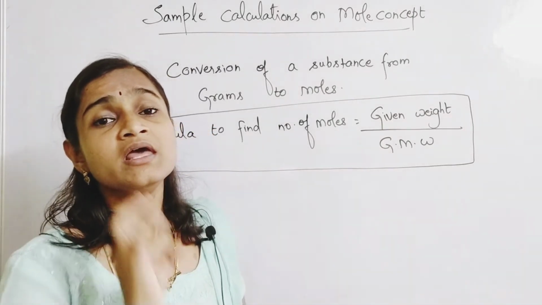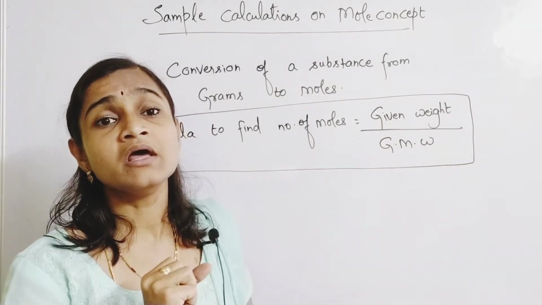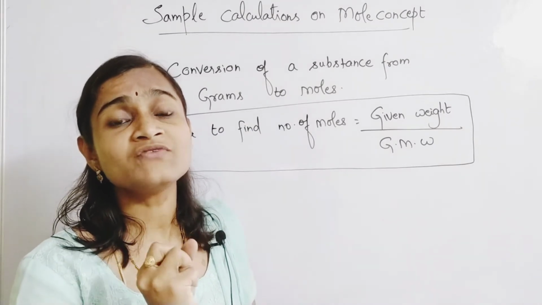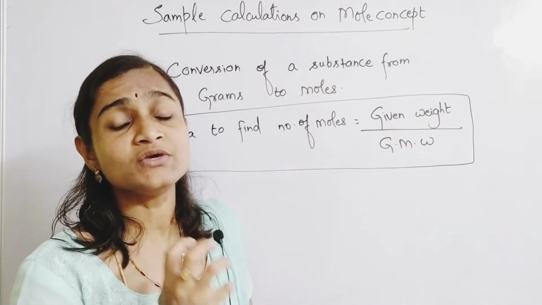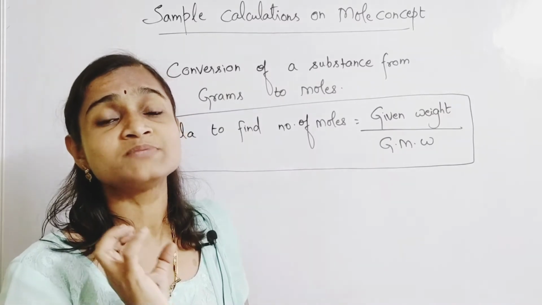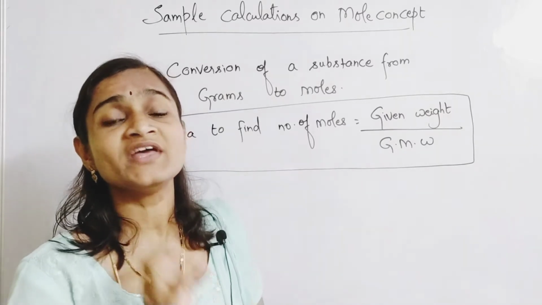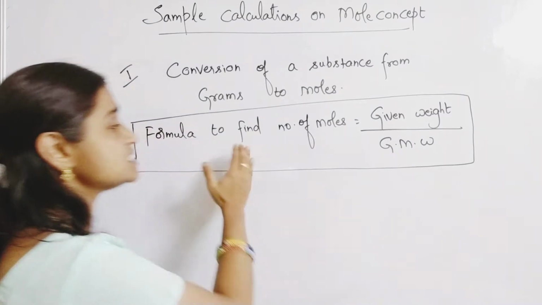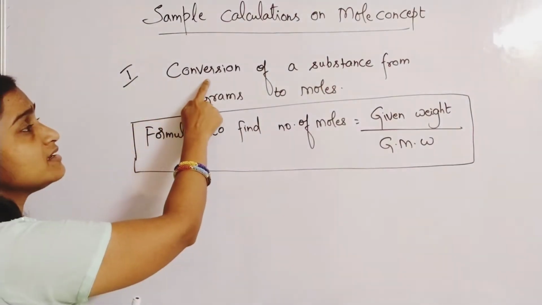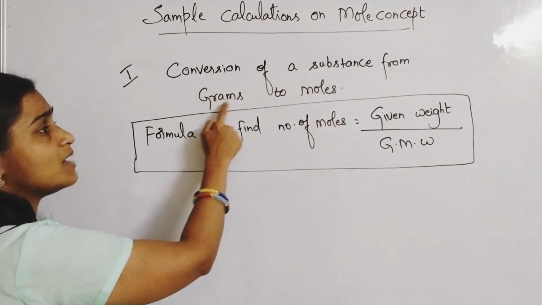So if the weight of any substance is given, how many moles of that substance are there? If they ask you to find the number of moles present in so many grams of a given substance, then you will use this formula. Here you are doing conversion of grams to moles.